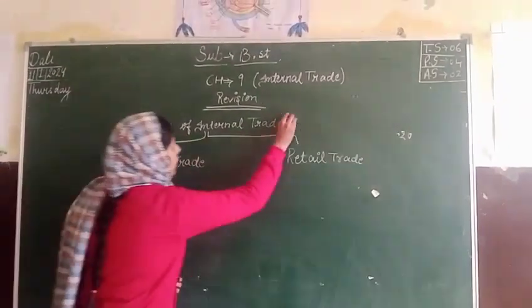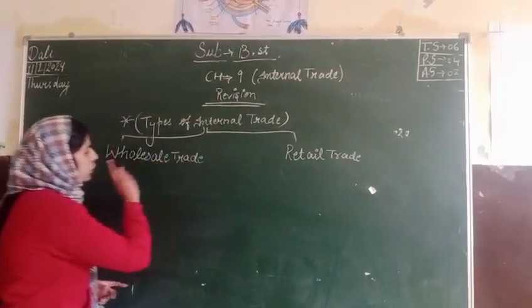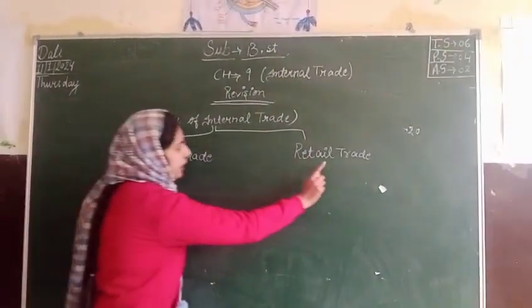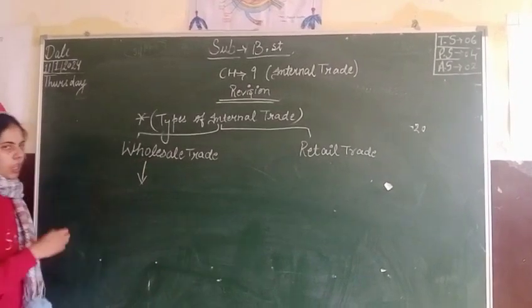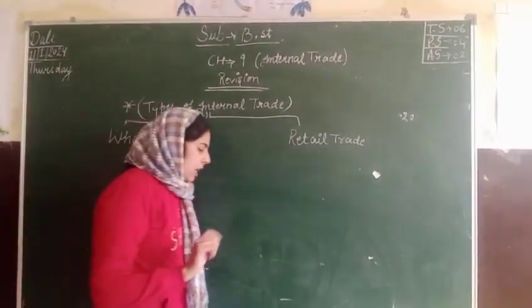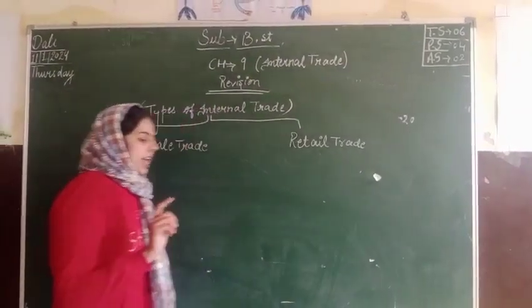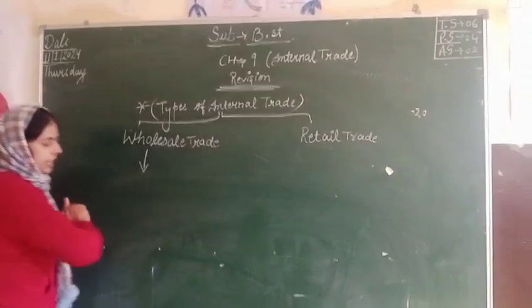We are going to start the new topic, that is types of internet trade. We have two types. The first one is wholesale trade and the second one is retail trade. In wholesale trade, generally we have 3 to 4 points. The first one is that the wholesaler can act as a link between manufacturer and the retailer.